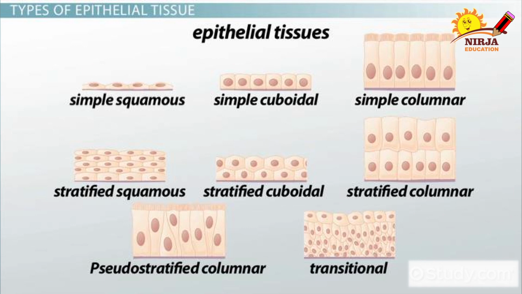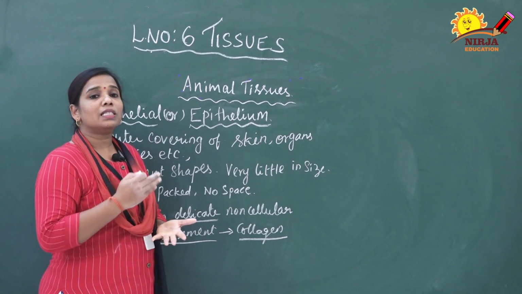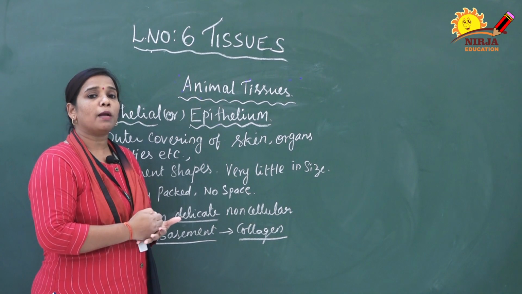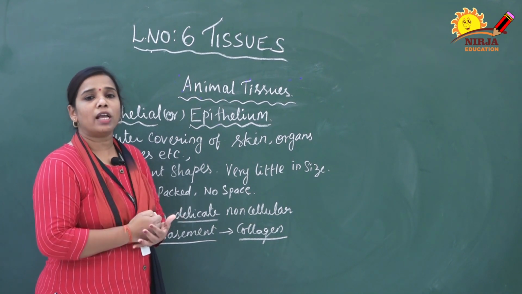So if you see the picture, the square-shaped structures are present on the base. Down below, a cement-like base portion will be there, that is called the basement. This basement membrane is a delicate membrane, and at the same time it is a non-cellular membrane. It is made up of a protein matrix called collagen. This collagen substance acts as a base, and the remaining cells are attached to that base. So that base is called the basement membrane. It is made up of a protein substance called collagen.